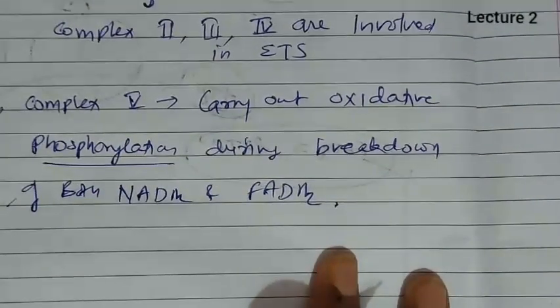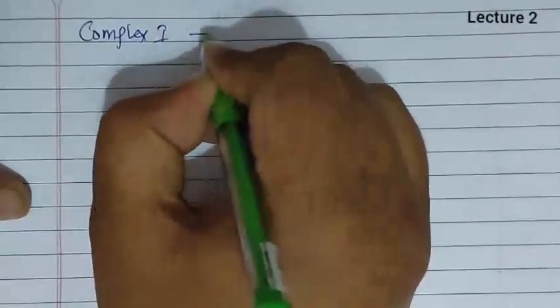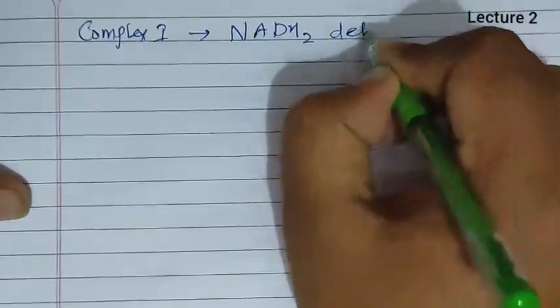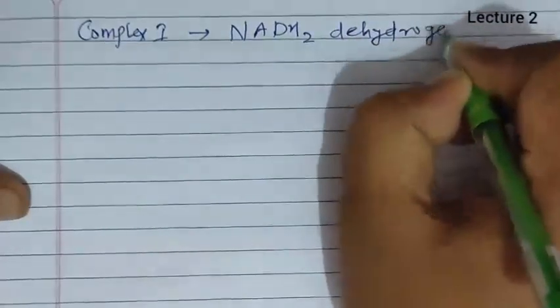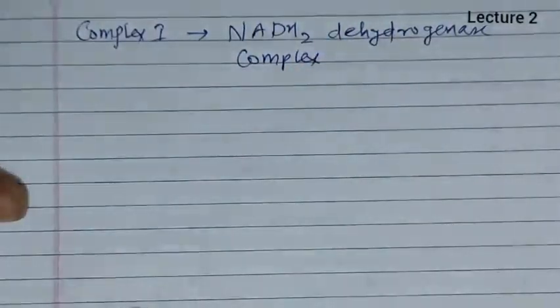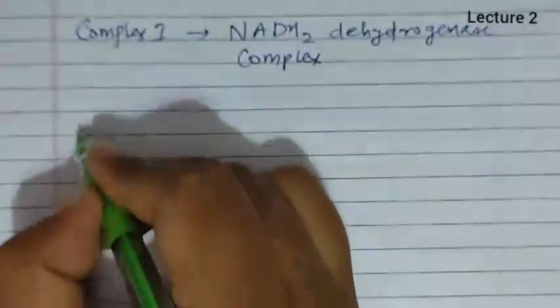Now we should understand what are the names of these complexes. Complex 1 is known as NADH2 dehydrogenase complex, with which breakdown of NADH2 is associated.